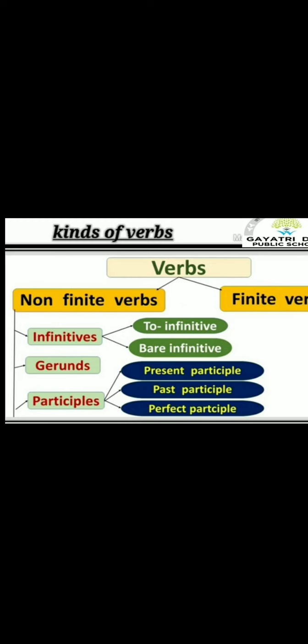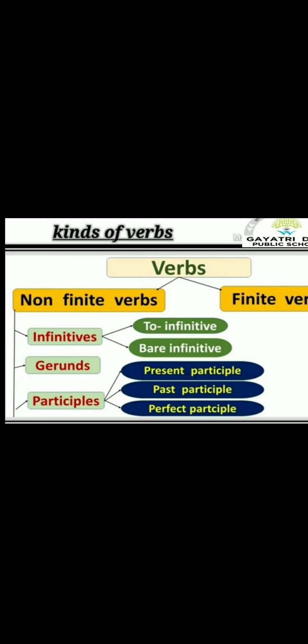Infinitives are of two types, to infinitive and bare infinitive. To infinitive is used with to plus verb. Bare infinitive is used only with the verb. To is not there. Gerunds, ing form of the verb which acts as a noun in the sentence. Participles, again 3, present participle, past participle, and perfect participle.